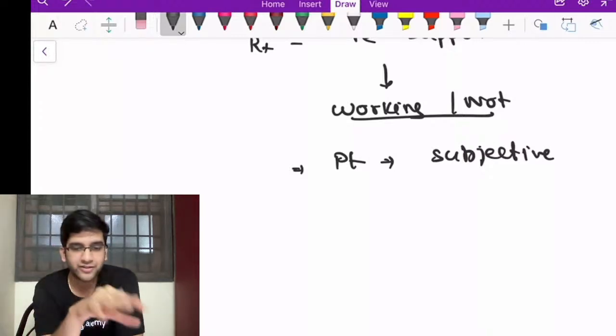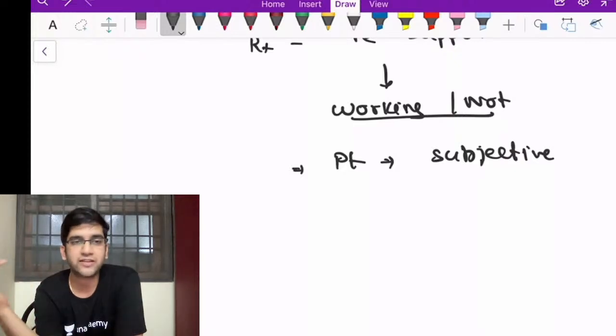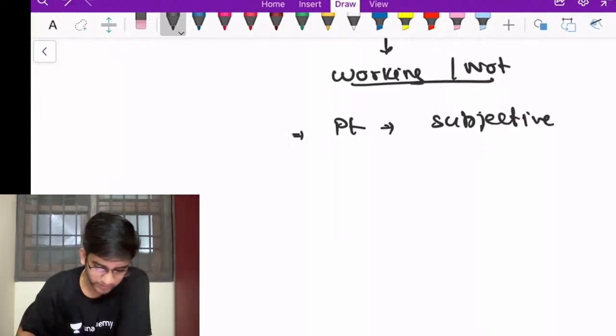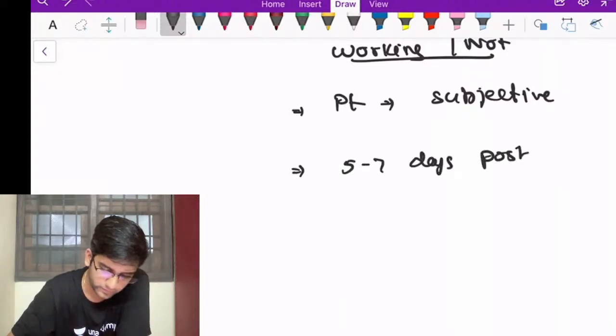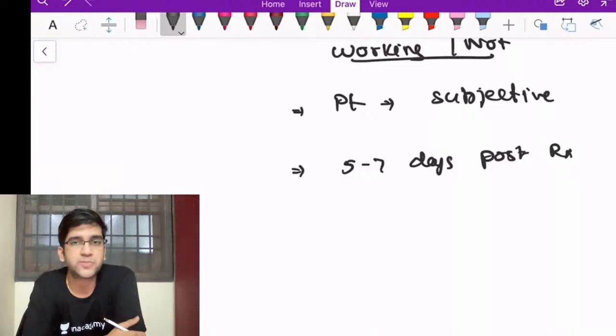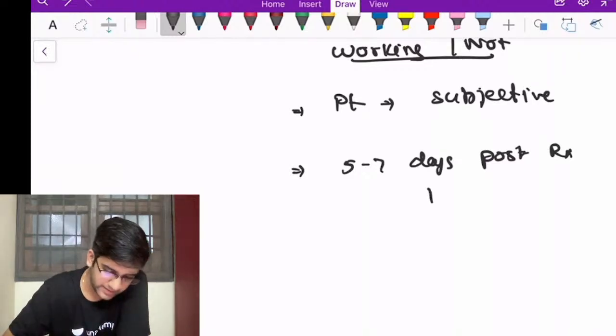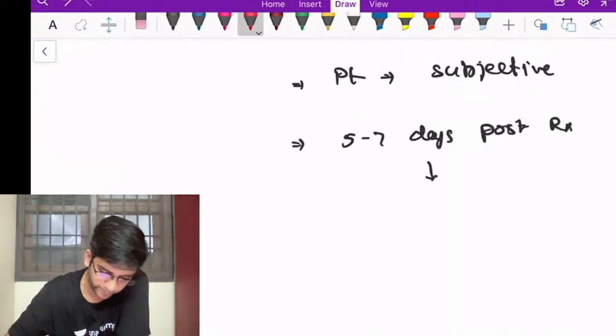So we are going to complete all these common ones, and then maybe if time permits, we'll compare the DMT1 deficiency and the TMPRSS6 gene deficiency as well, fine? Okay. So what I'm going to do is, at 5 to 7 days post-treatment, the main thing I'm looking at is the increase in my reticulocyte percentage.